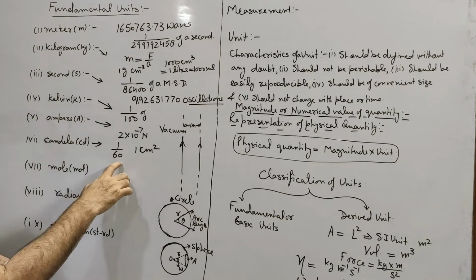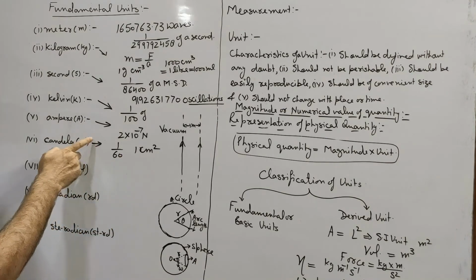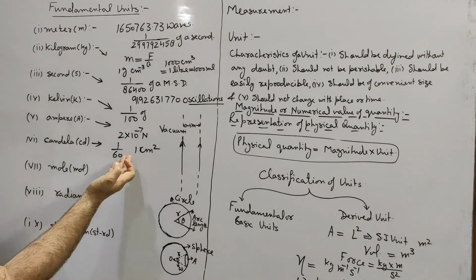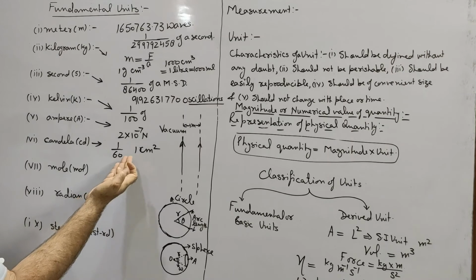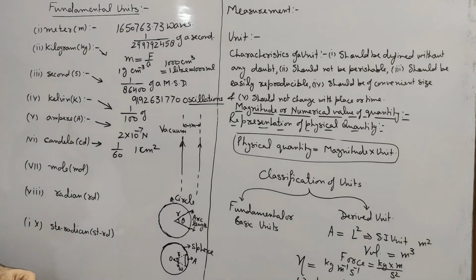It means 1 upon 6 lakh of the luminous intensity of 1 meter square area of a perfectly black body kept at the freezing point of platinum and almost at 1 atmospheric pressure will be called 1 candela. So it is your choice. You may define it by taking 1 by 60 of 1 centimeter square area or 1 by 6 lakh of 1 meter square area.